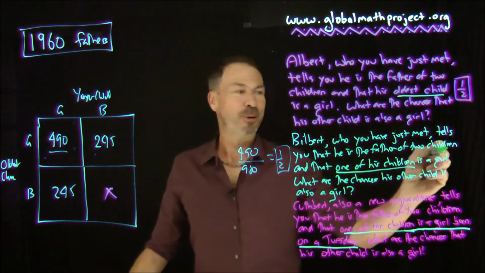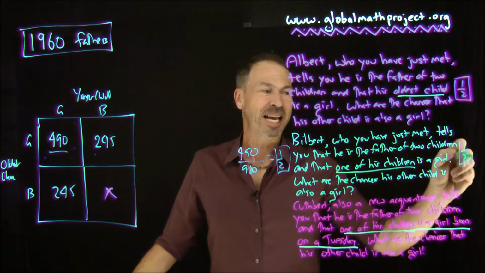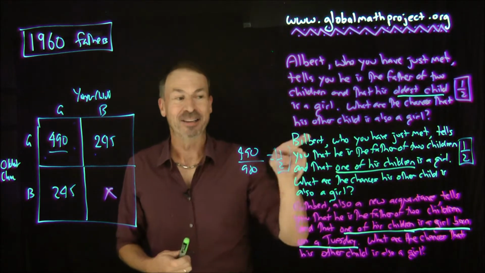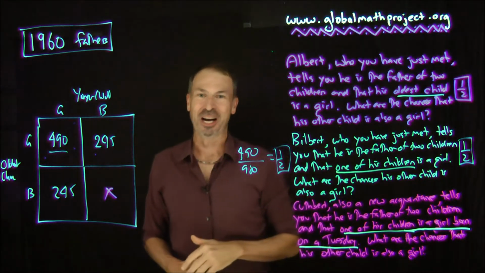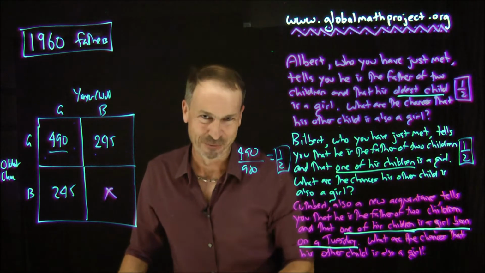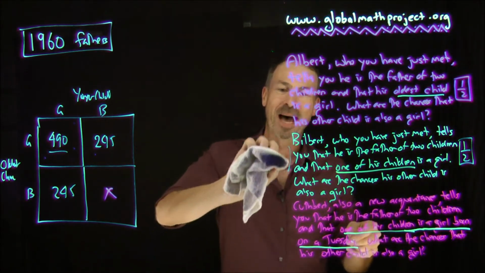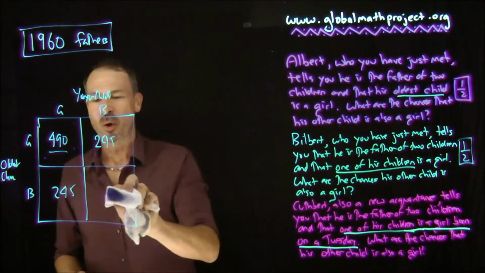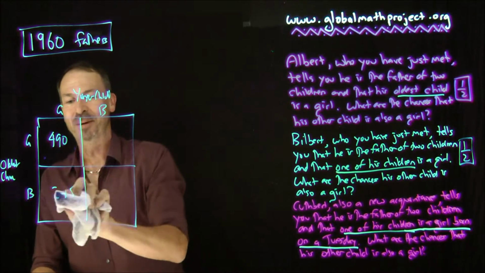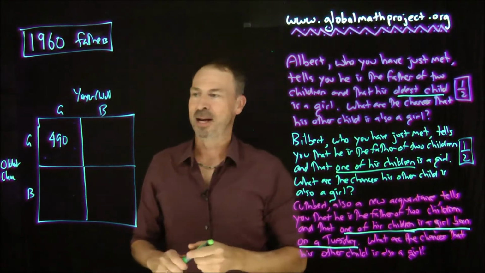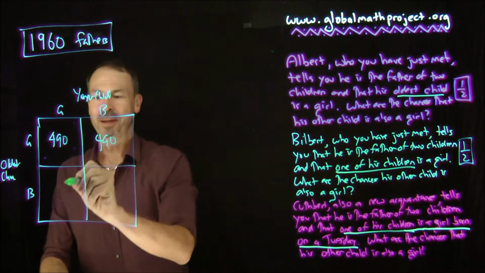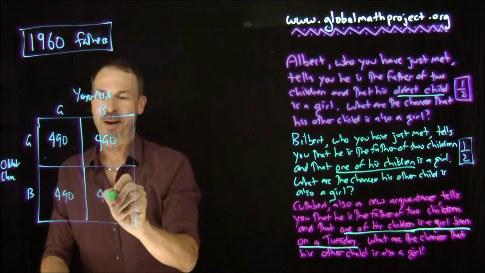So actually, our intuitive answer is the right answer under this assumption that he flipped a coin to choose a child, but maybe not for the reasons that we said before. It's actually much more subtle reasons, 50%. But there are other ways that could have motivated Bilbert to choose which child to mention. So let me put the data back.